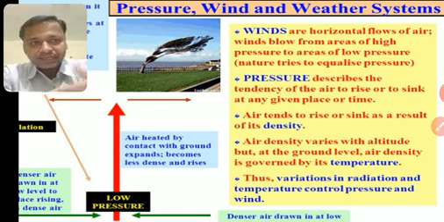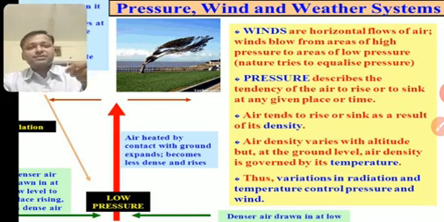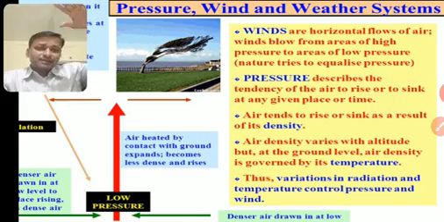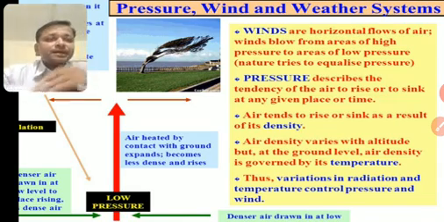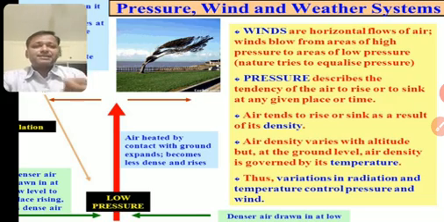Now, what is pressure? Pressure describes the tendency of the air to rise or to sink at a given place and time. The air around us, or we can say atmosphere, if it is more moist, it is more dense. If it is cold, it is more dense. If it is hot, it is less dense. So that is what pressure is. Air tends to rise or sink as a result of its density. If density is low, the air will rise up. If the density is high, the air will come down. Air density varies with altitude, of course, because the temperatures are less at the higher level. At the ground level, air density is governed by its temperature. So at ground level it is the same, but if the temperature goes down or comes up, the density changes.